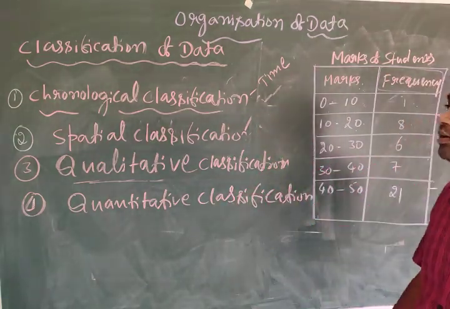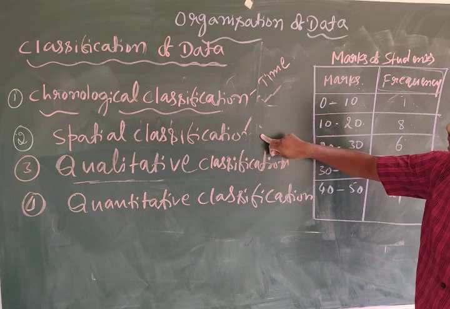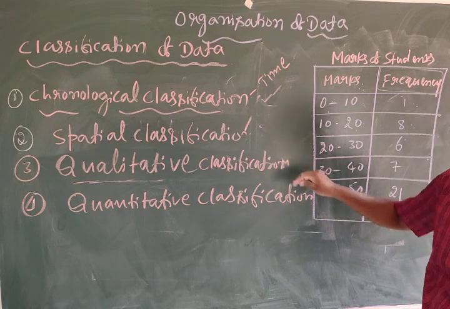Up to this, classification of data: chronological, spatial, qualitative, and quantitative classification.